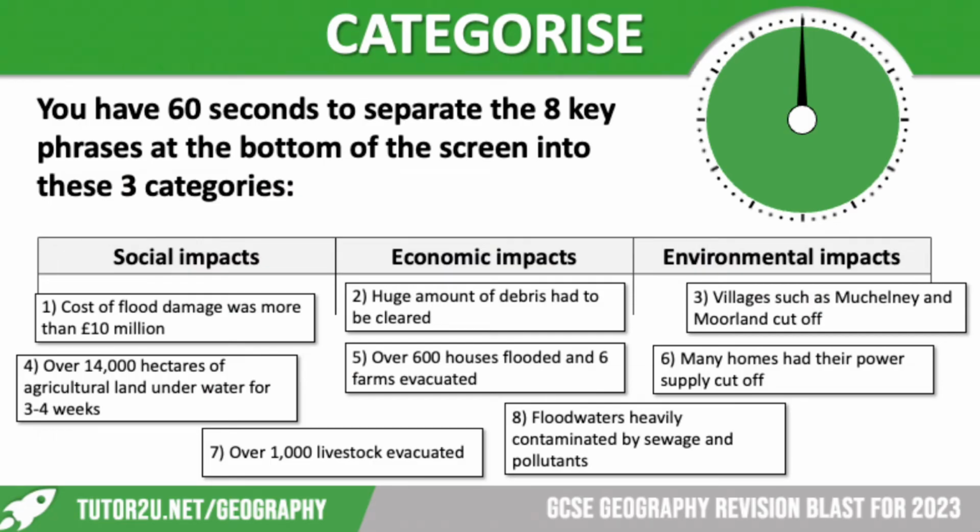We're going to still stay with the Somerset Levels flooding. This time we've got a categorised activity. You've got 60 seconds to separate the key phrases that you can see on the screen into 3 categories. They're all impacts of the floods. We want to know, are they social, to do with people? Are they economic, to do with money? Or are they environmental, to do with the wildlife and the landscape?